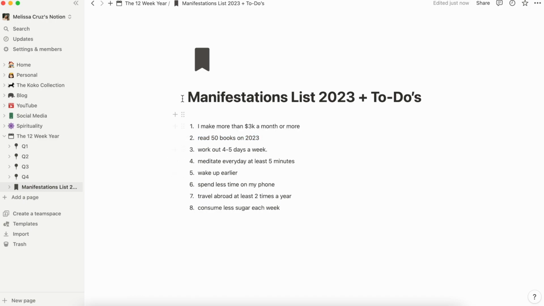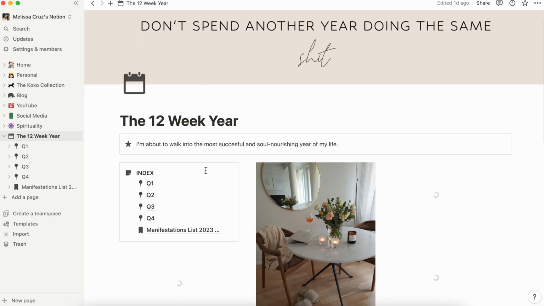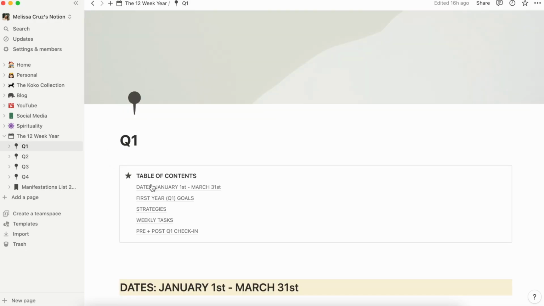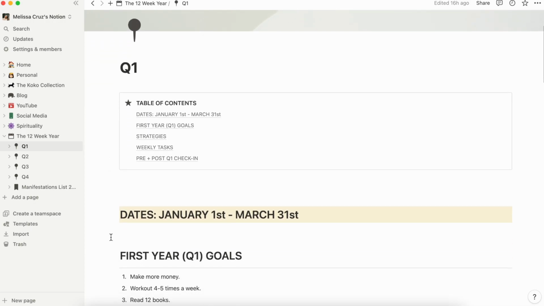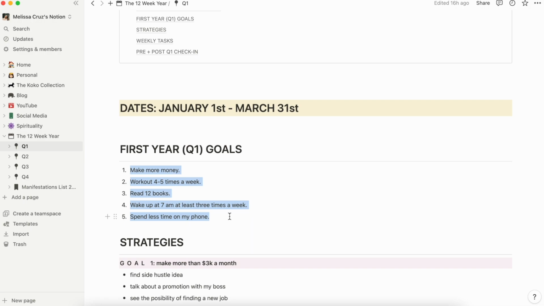When you have that ready, it's time to move on to the second part, which is to create a new page with everything you will do in your first year. As you can see, the first thing I have is a table of contents. I also added the dates of the first 12 weeks because time flies and I lose focus of things very easily. Anyway, here I added a list with all the things that I want to achieve my first year.